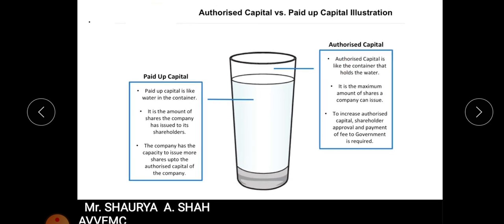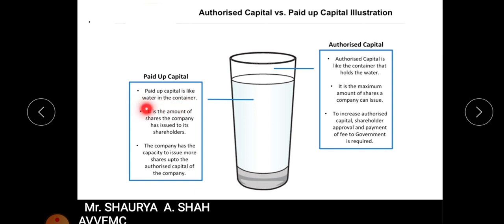If you take a glass and fill it entirely with water, that is the maximum quantity you can fill. Apart from that, you cannot fill more water in there. That is your authorized capital. To increase the authorized capital, shareholder approval and payment of fees to government is to be done, right? That is again a legal procedure you need to follow.